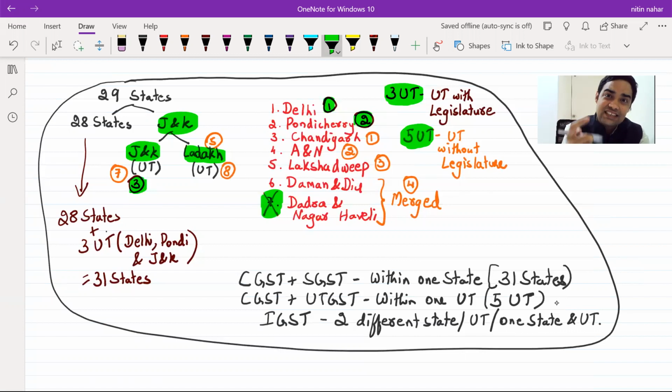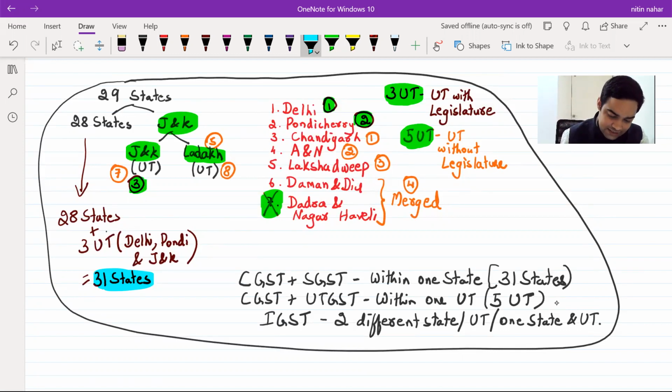And if there is a transaction between two different union territories, two different states, or one state and one union territory, then IGST will be applicable. Be very careful with regard to this first very important change which has happened. Now, when I say three union territories are regarded as states, then the total number of states would be 31 for the purpose of GST. 28 states plus Delhi, Jammu and Kashmir, and Pondicherry.